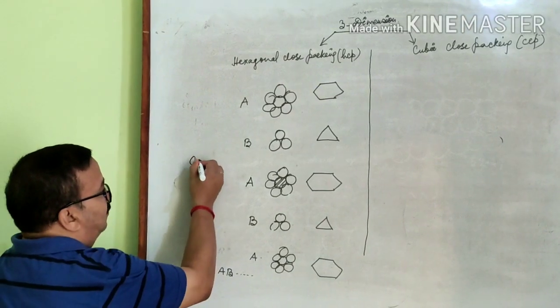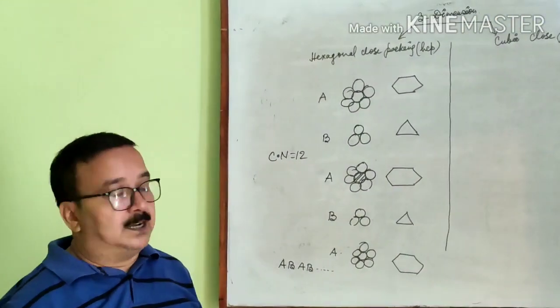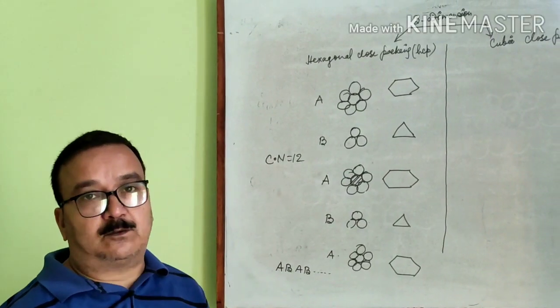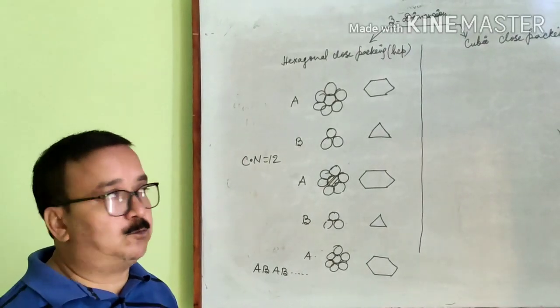So coordination number is 12. So always remember that the coordination number of hexagonal close packing in 3 dimensions is always 12.